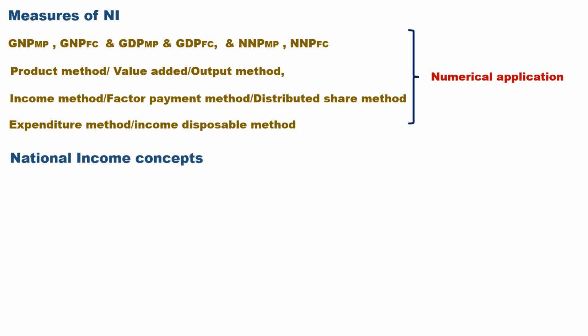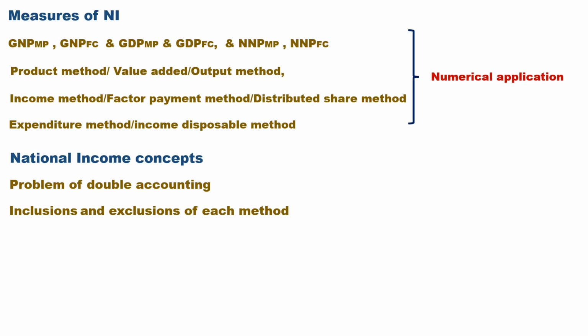Then the national income concept. See, double accounting. What is happening while doing national income calculation? It may be overestimating the value of national income. So please explain the causes of double accounting.